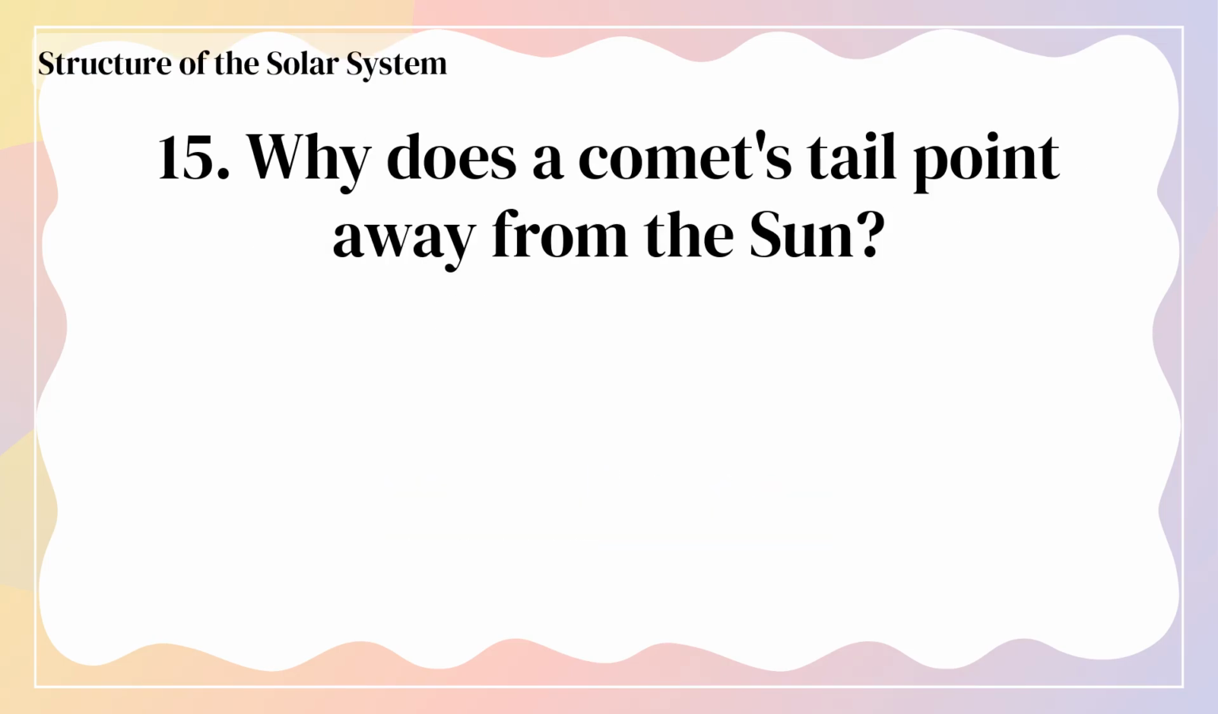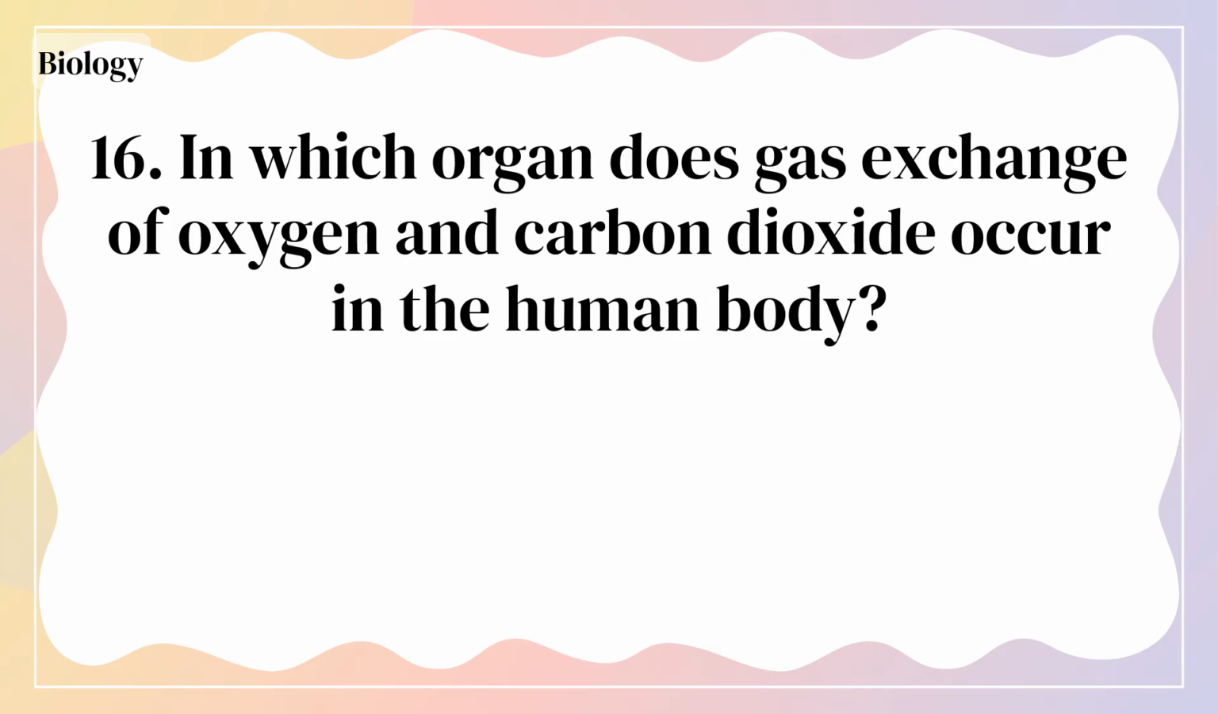Hemoglobin. Why does a comet's tail point away from the sun? Because of the solar wind. In which organ does gas exchange of oxygen and carbon dioxide occur in the human body?